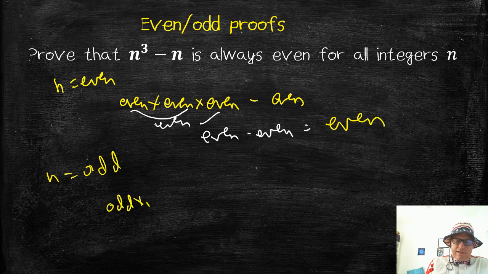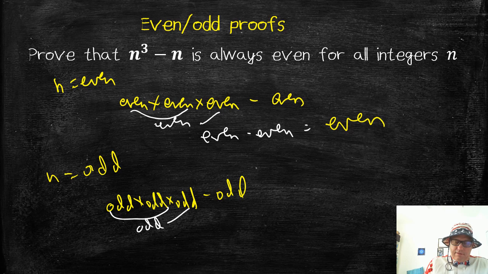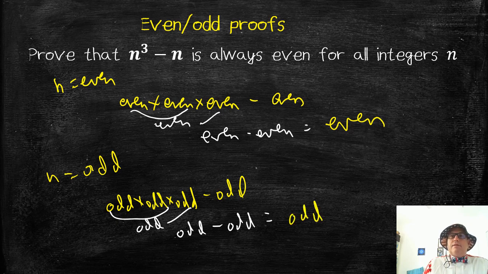What about if n is odd? Well, I have odd times odd times odd, right? It's n cubed minus odd. Well, odd times odd is odd, times odd is odd, and odd minus odd is even, I'm sorry. 11 minus 3 is 8, right? Is even. Okay, I hope it's even. And as it turns out, it is even. So these are some nice, good examples of how we can use the powers of even and odd to prove some statements.